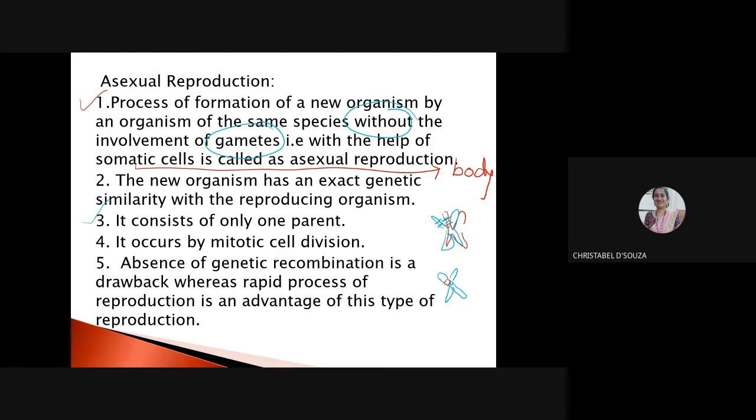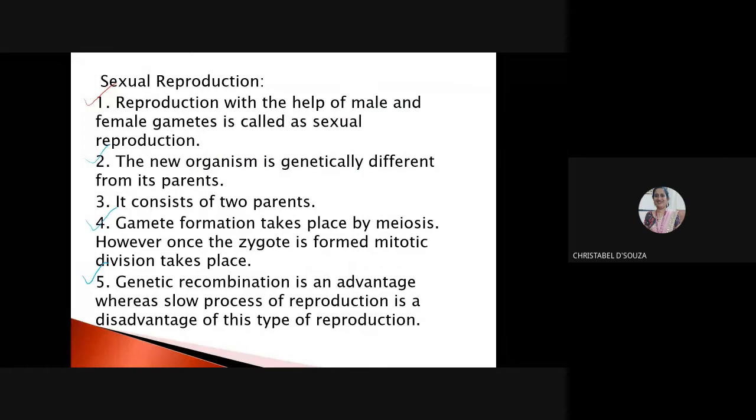Second point: in asexual reproduction, the new organism has an exact genetic similarity with the reproducing organism. In sexual reproduction, the new organism does not have exact genetic similarity with the reproducing organism. It shows variation, it is genetically different. It shows variation from its parent, right?